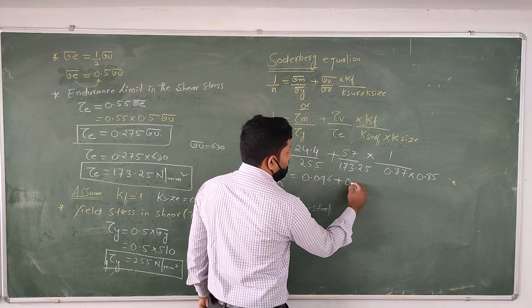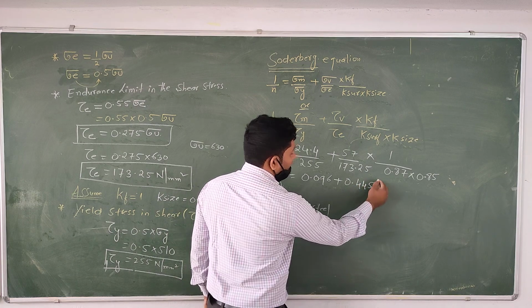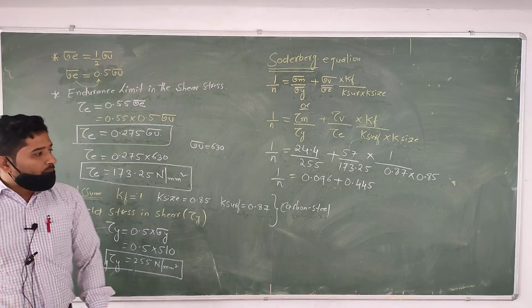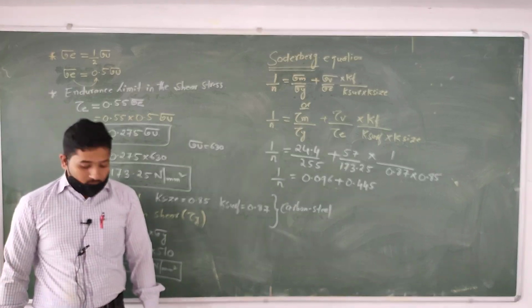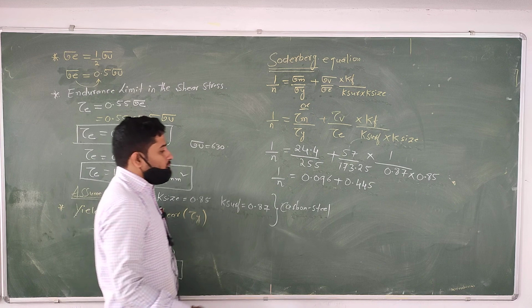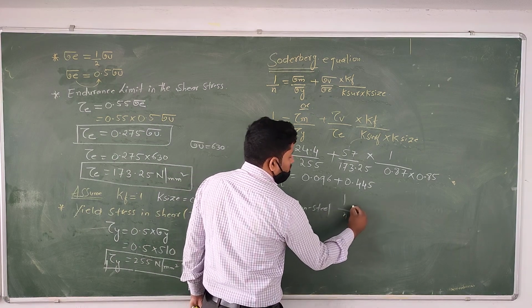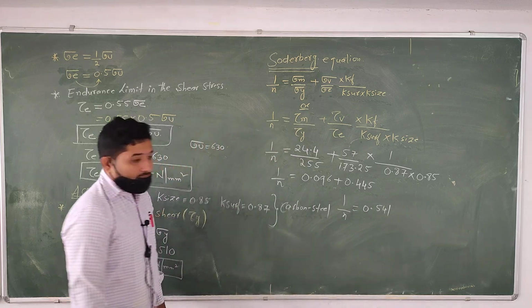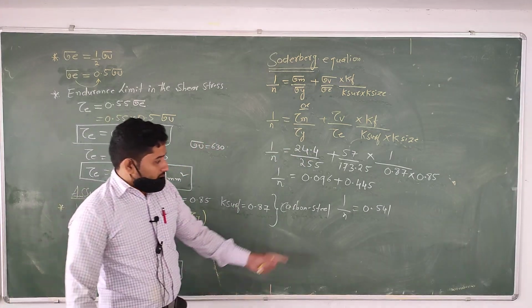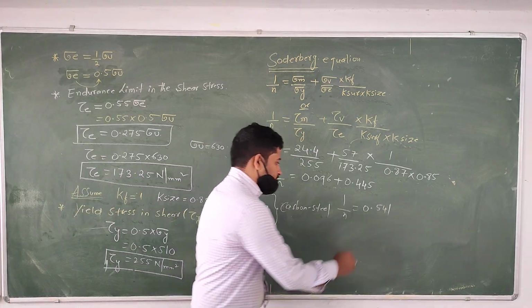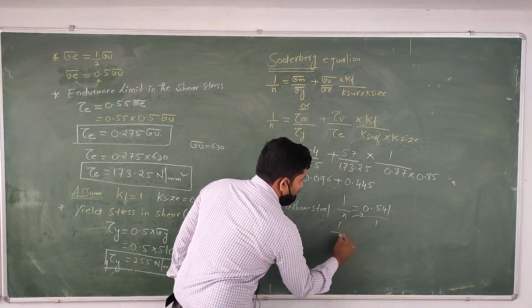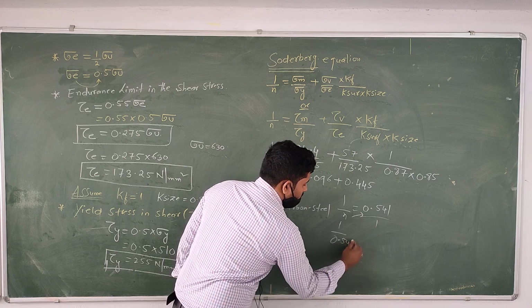0.445. If you add these terms, 0.096 plus 0.445, you will get 1 by n equal to 0.541. Then if you cross multiply, n equals 1 by 0.541.